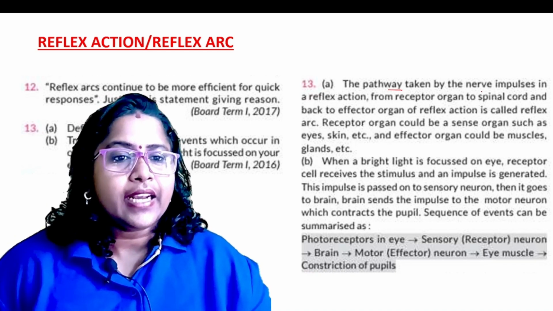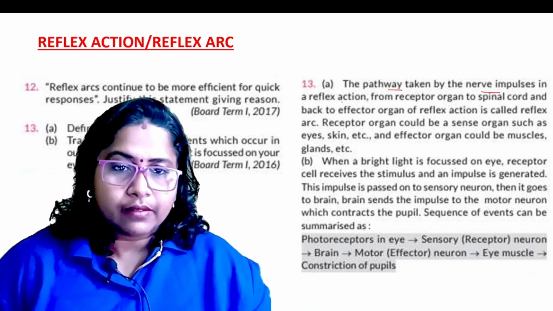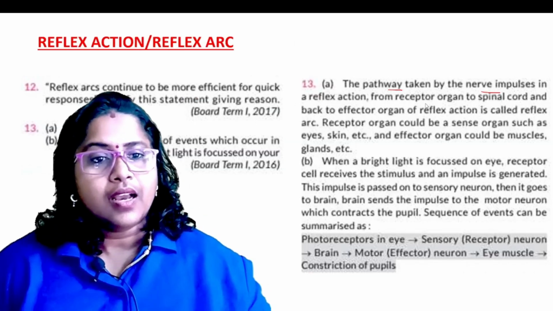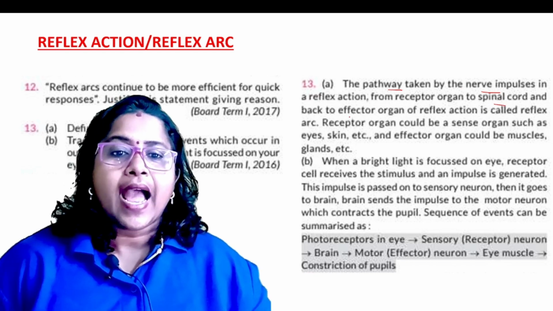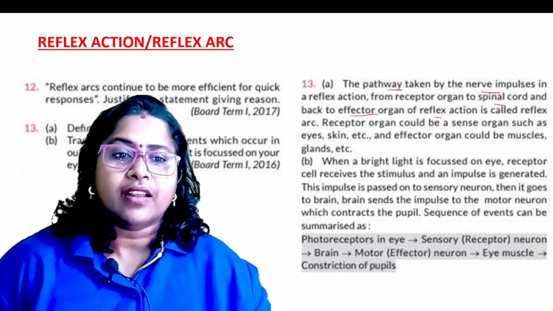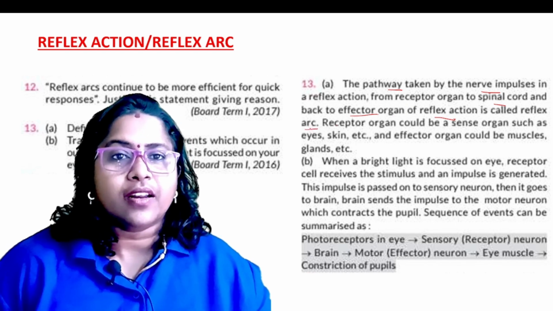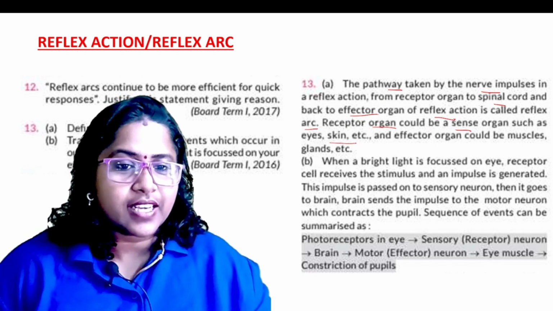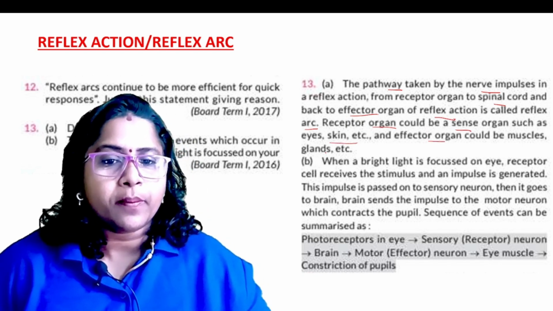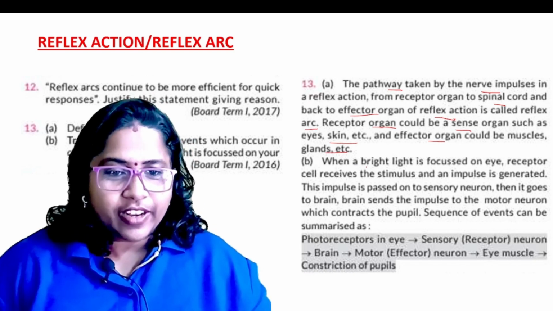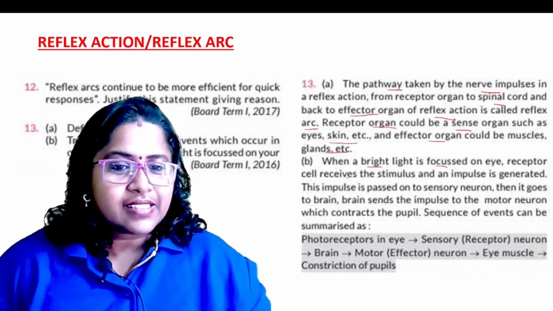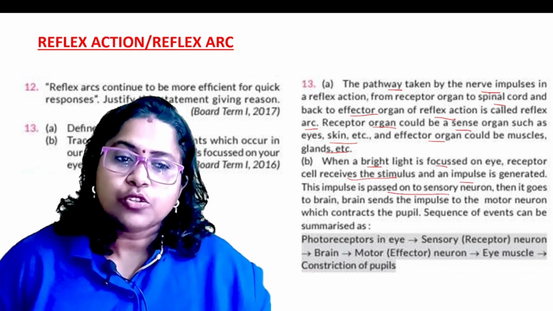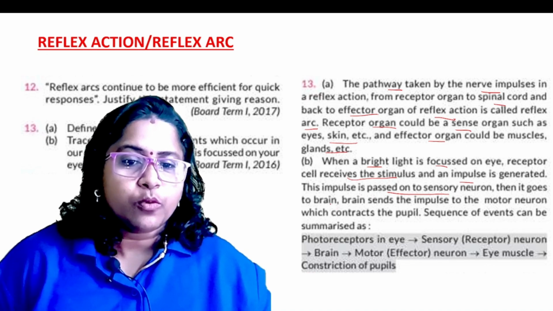The pathway taken by the nerve impulse from the receptor organ to the spinal cord and back to the effector organ is called a reflex action, and that pathway is called a reflex arc. The receptor organ could be a sense organ such as eyes or skin, and the effector organ could be muscles, glands, etc. When a bright light is focused on the eye, the receptor receives the signal and an impulse is generated, which passes through the sensory neuron to the brain.